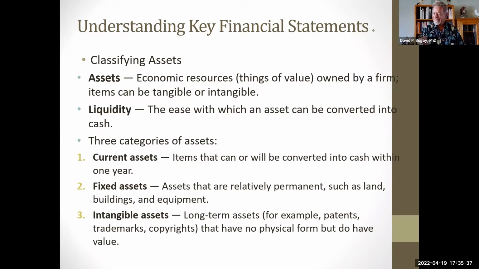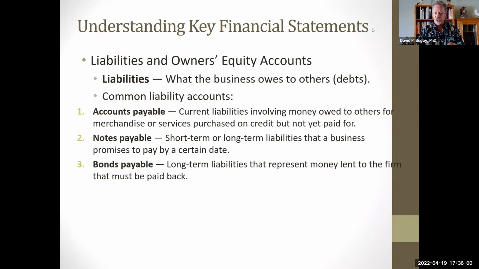And then you have some intangible assets, like a trademark, a copyright, or a patent. Those are things that are mental, and you often don't touch them. They're often not things that you can hold and touch. Those are also assets. We have current, which are one year or less that we can turn into cash, then fixed assets, and then intangible.